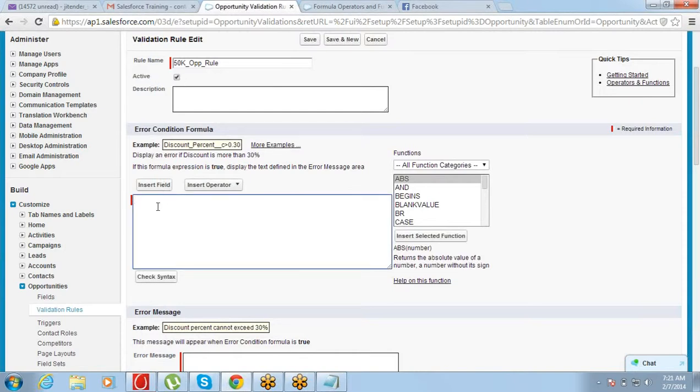Secondly, we need to define the error statement. The error statement will be: amount greater than 50,000. This is what should not be allowed, right? What should not be allowed needs to be mentioned here. And an error message needs to be given: Opportunity cannot be greater than 50K.